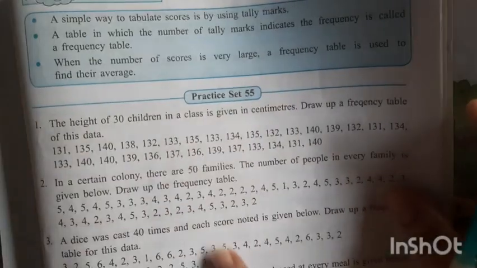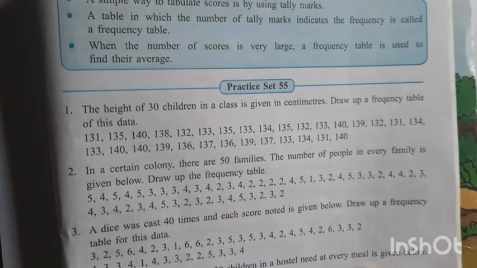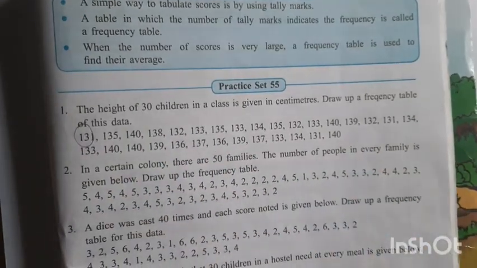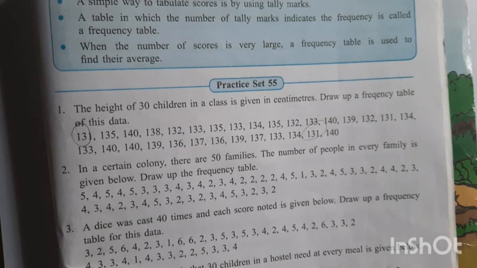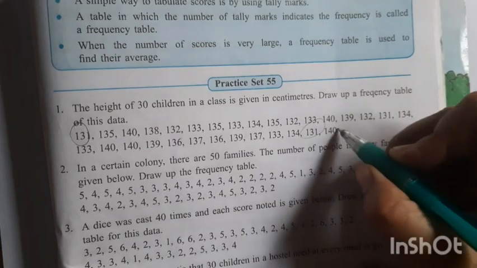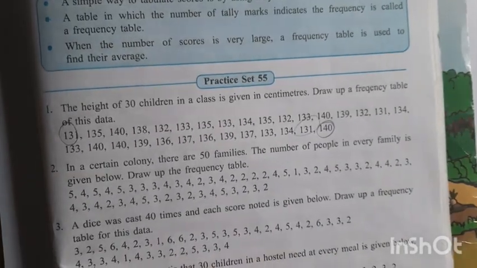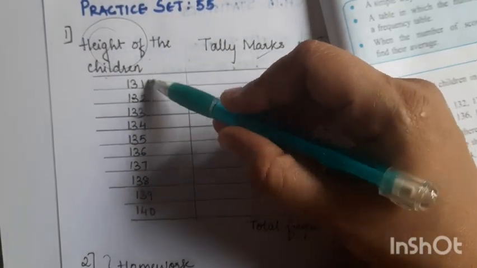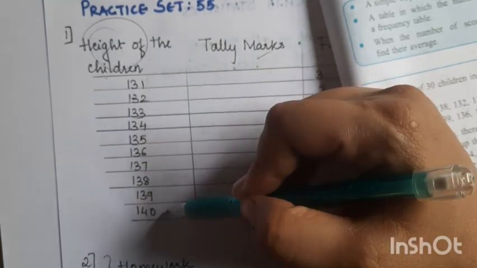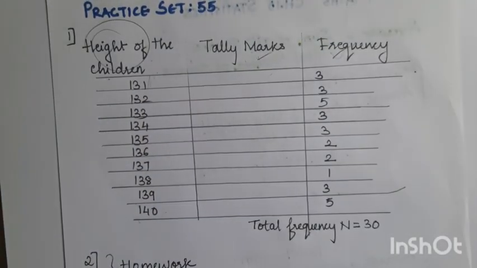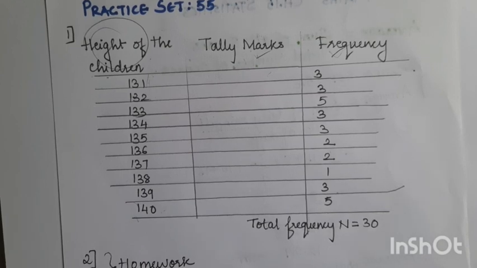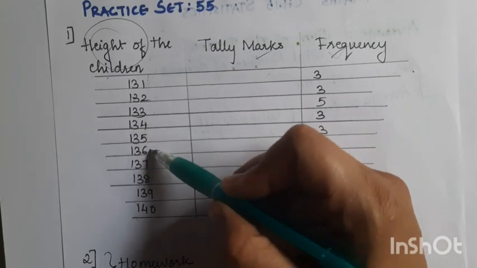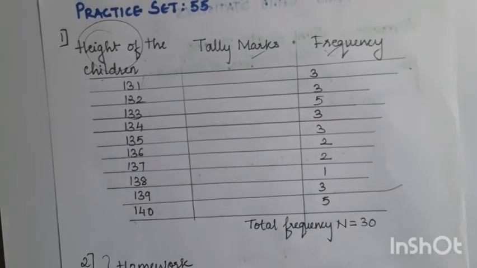Now, how do we write the height of the children? From the given data, which is the smallest number? The smallest number is 131. And which is our biggest number? The biggest number is 140. So I write all the numbers from 131 to 140: 131, 132, 133, 134, 135, 136, 137, 138, 139 and 140.